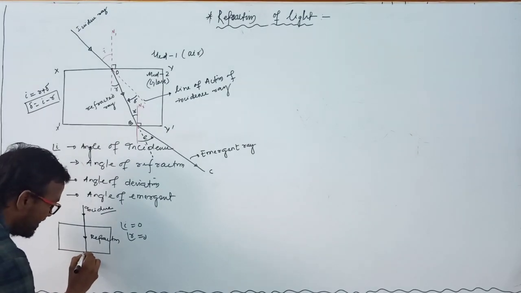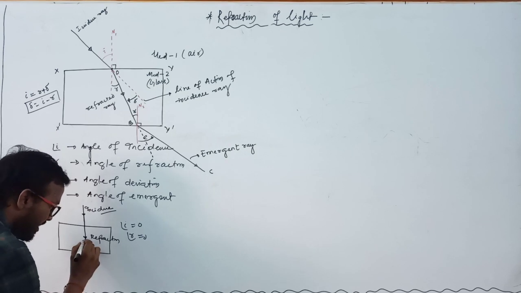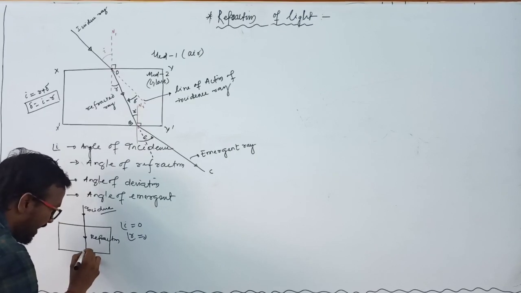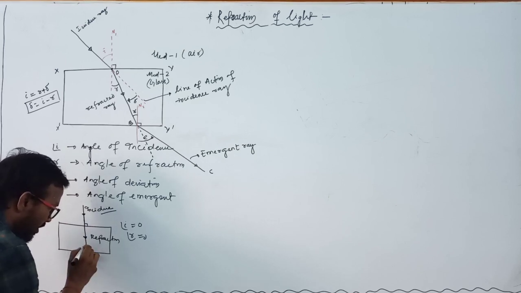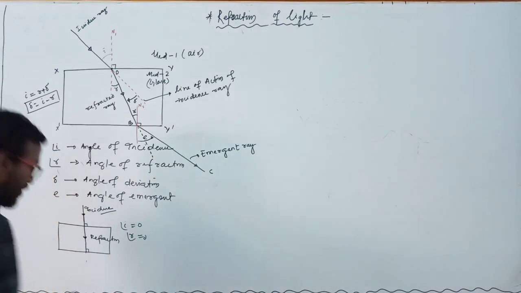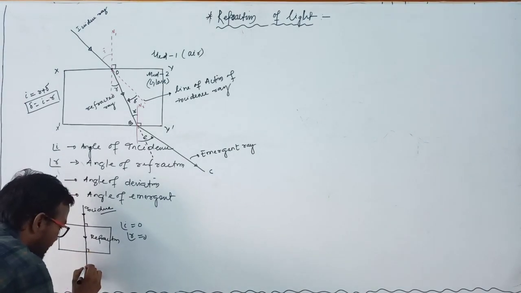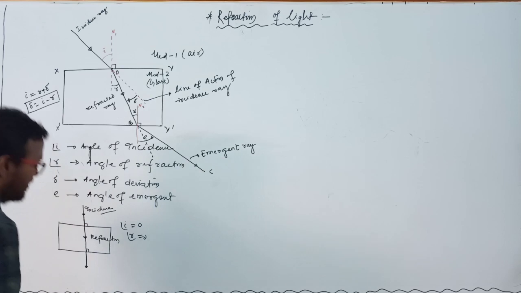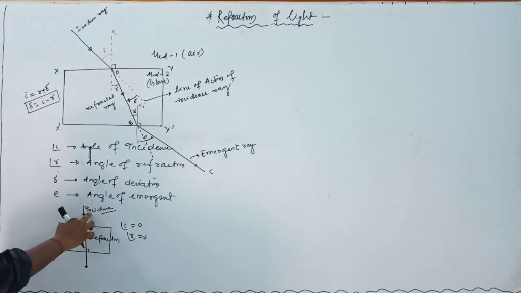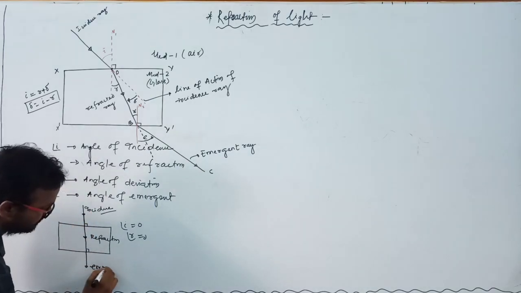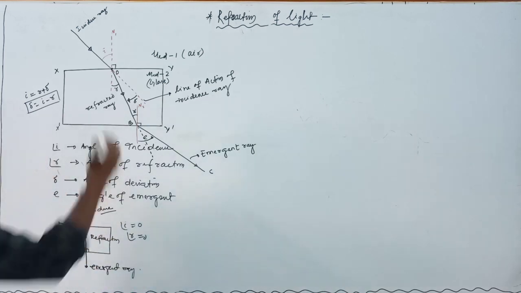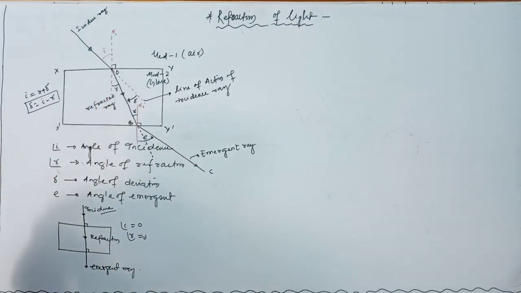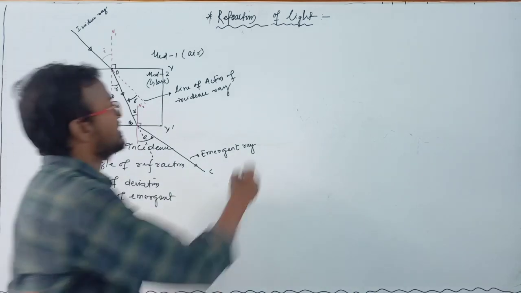Again it faces another interface and is incident perpendicularly, and here the angle is also 90 degrees. If you draw a normal, the normal lies on the ray. So here again the ray travels in this direction, and this is known as the emergent ray, this is the incident ray, this is the emergent ray. Clear? These are the processes of refraction. Now let's start.